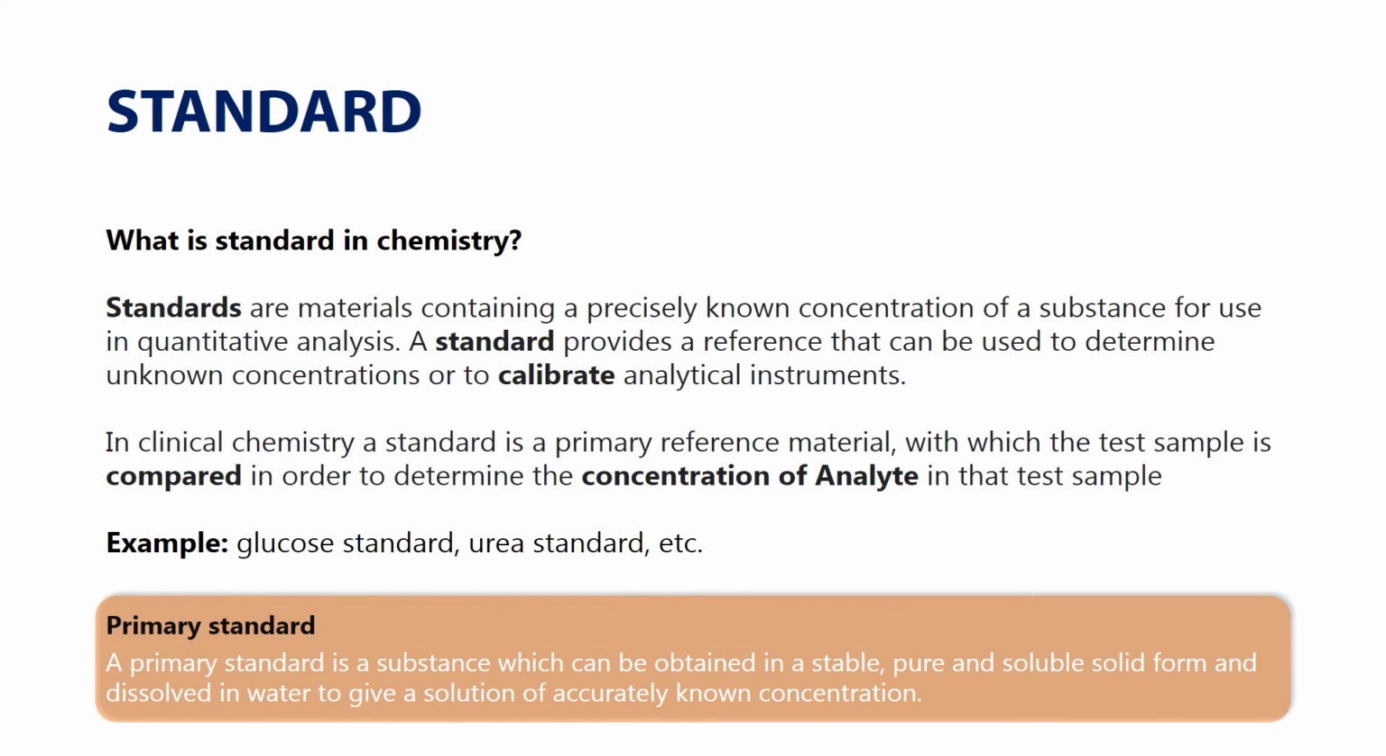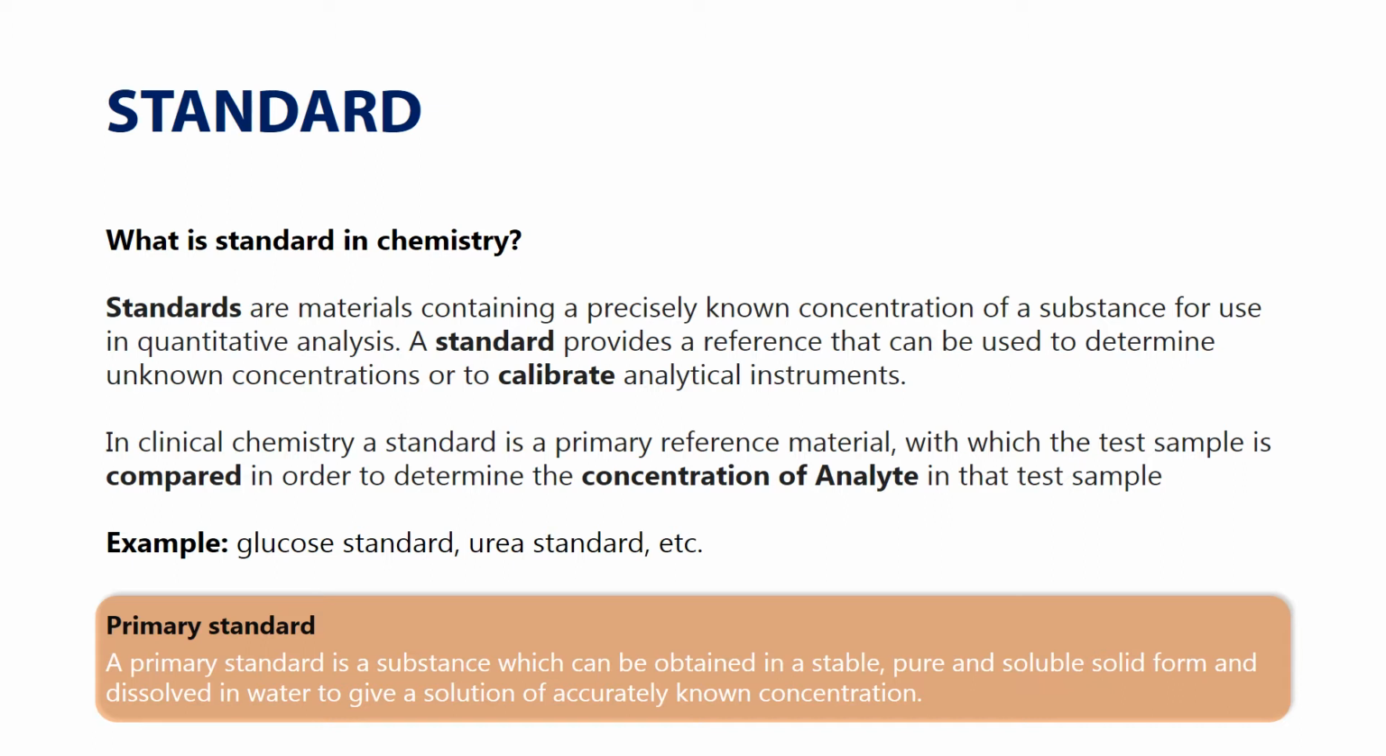What is standard in chemistry? Standards are materials containing a precisely known concentration of a substance for use in quantitative analysis. A standard provides a reference that can be used to determine unknown concentrations or to calibrate analytical instruments. In clinical chemistry, a standard is a primary reference material with which the test sample is compared in order to determine the concentration of analyte in that test sample. Example: glucose standard, urea standard, etc.